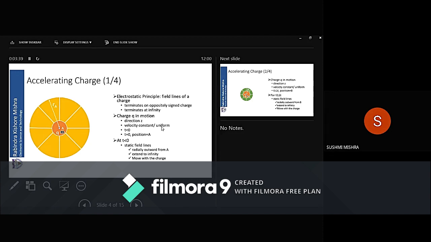These field lines, or fields, are called the Coulomb field. Now suppose the charge Q is in motion and it is moving in the direction Z. Don't confuse that the field is only a circle. It is not coming out around a circle. It comes around a sphere.